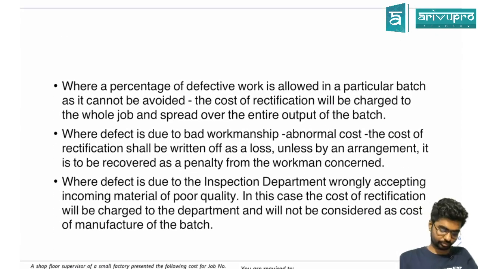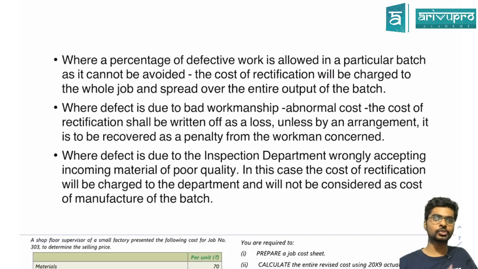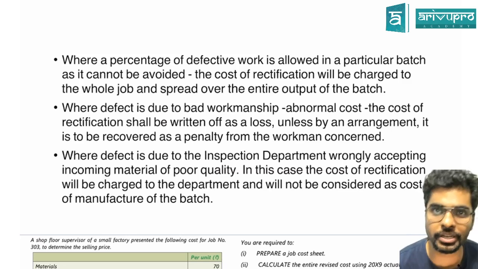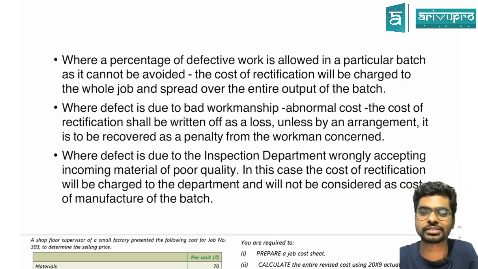Now I want you guys to read this carefully. We have already covered this. When you are trying to produce any product, there is always going to be a certain percentage which we allow to be defective.